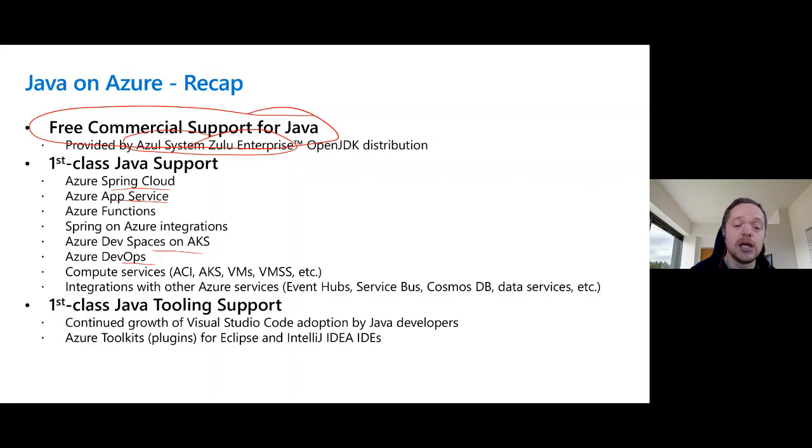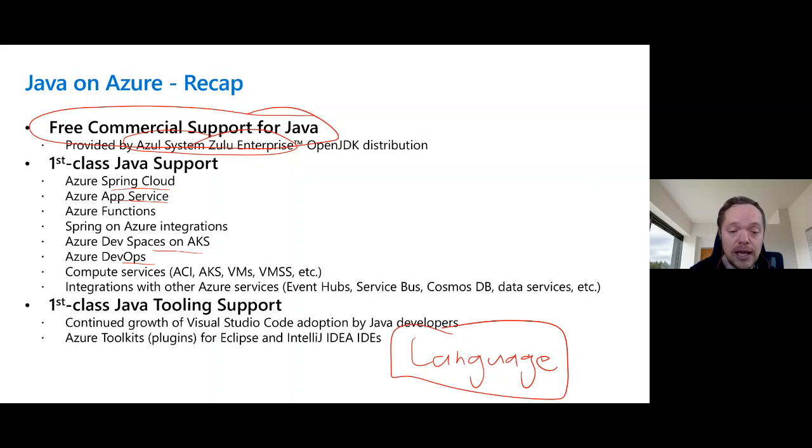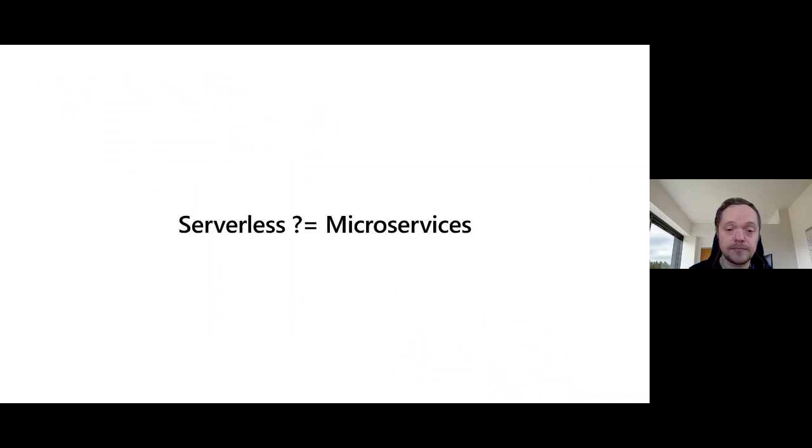We created and really brought to the industry the language service support that everyone is currently using for Java. Even Eclipse has adopted that, and that's integrated into Visual Studio Code, the number one code editor right now. And we also have really good integration with IntelliJ, which I'll be demoing a little bit later.